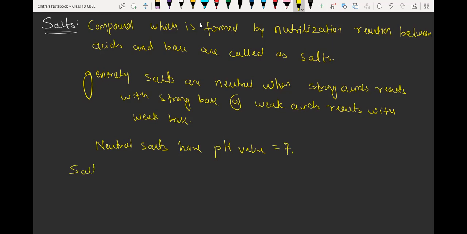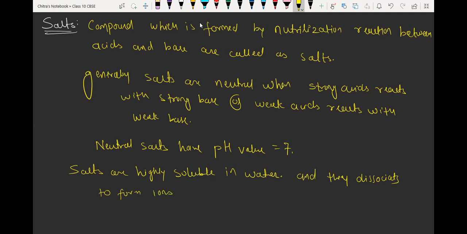So salts are highly soluble in water and they dissociate to form ions. Which are they? Cation and anion.